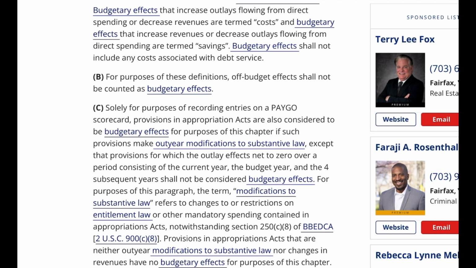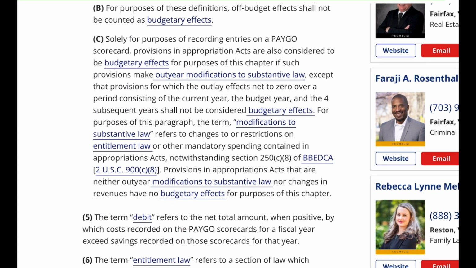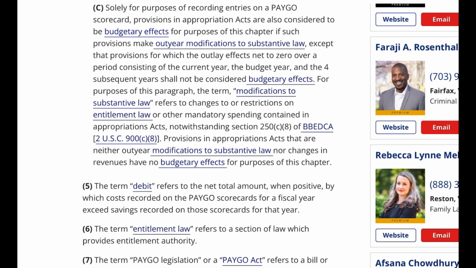C. Solely for purposes of recording entries on a PAYGO scorecard, provisions in appropriation acts are also considered to be budgetary effects for purposes of this chapter if such provisions make out-year modifications to substantive law, except that provisions for which the outlay effects net to zero over a period consisting of the current year, the budget year, and the 4 subsequent years shall not be considered budgetary effects. For purposes of this paragraph, the term modifications to substantive law refers to changes to or restrictions on entitlement law or other mandatory spending contained in appropriations acts, notwithstanding Section 250(c)(8) of BBEDCA, 2 USC 900(c)(8). Provisions in appropriations acts that are neither out-year modifications to substantive law nor changes in revenues have no budgetary effects for purposes of this chapter.